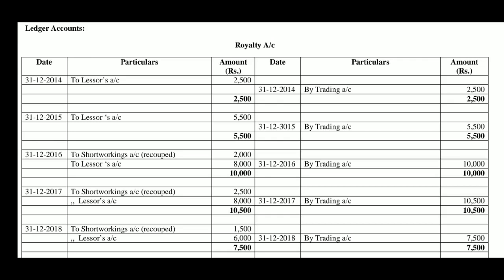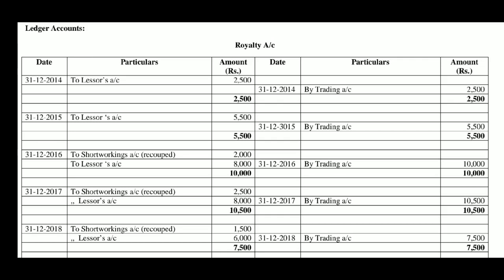2,500. Now, royalty is transferred to trading account, royalty account credited by trading account. So, this is for first year. In the second year, royalty was 5,500, royalty account debtor to lessors account, royalty is ultimately transferred to trading account, royalty account credited by trading account 5,500. In the third year, recoupment is made possible.